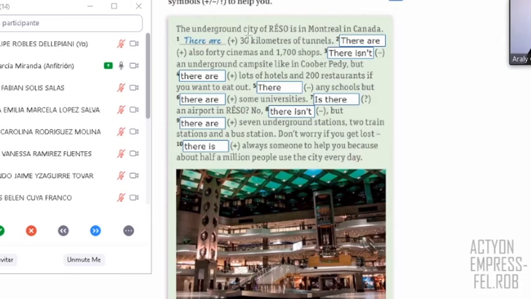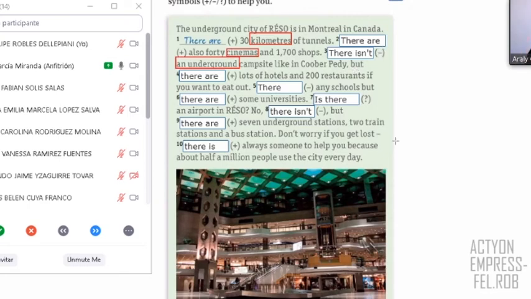For example, it says there are. Why there are? Because we are talking about kilometers. Kilometers is plural. So positive plural, there are, right? Let's talk about number 2. It's positive and it says 40 cinemas. Cinemas is plural, positive, so you say there are. Let's see number 3. It says negative and it says an underground. When you say a or an, it's because it's only one. So it's one, negative, so you say there isn't, right?